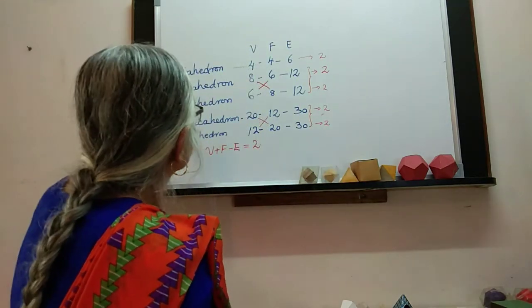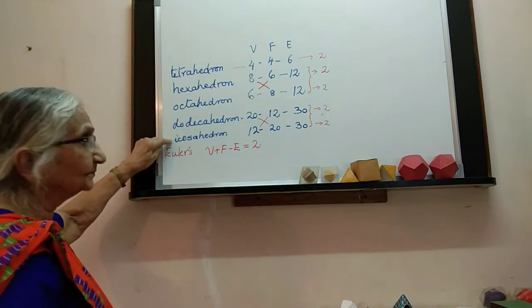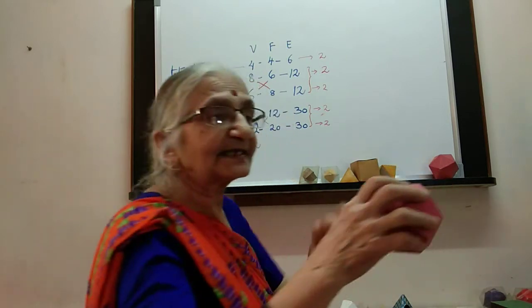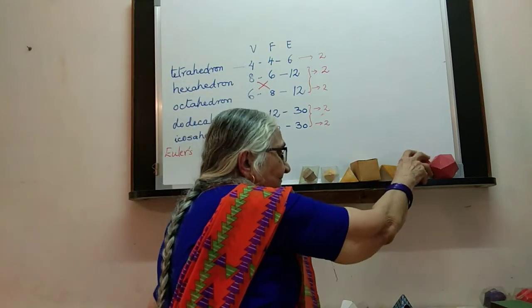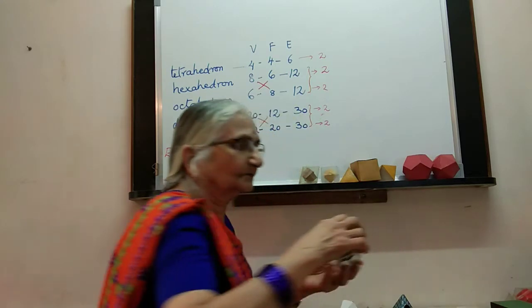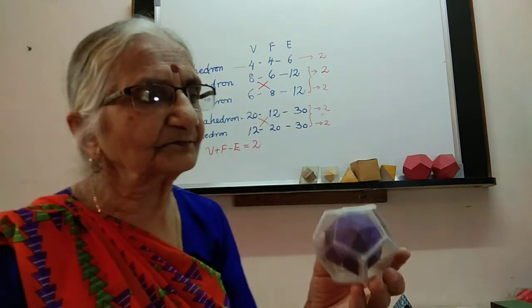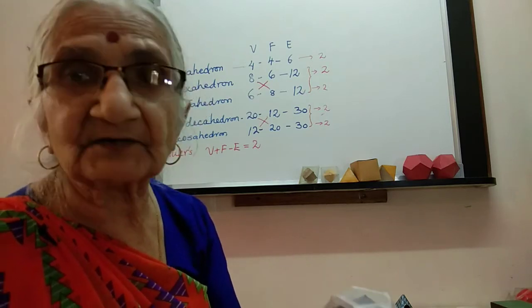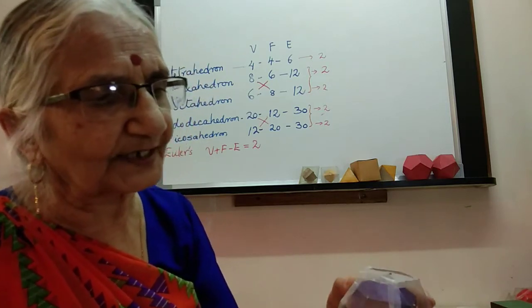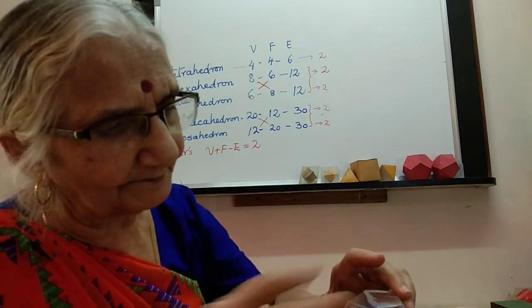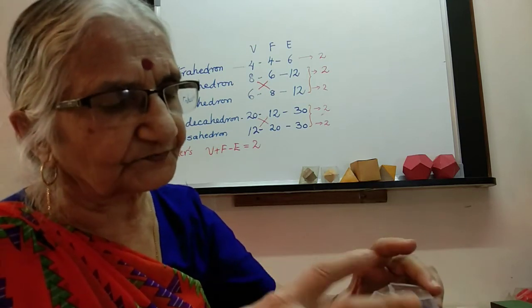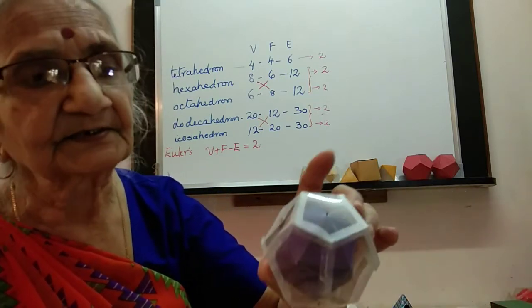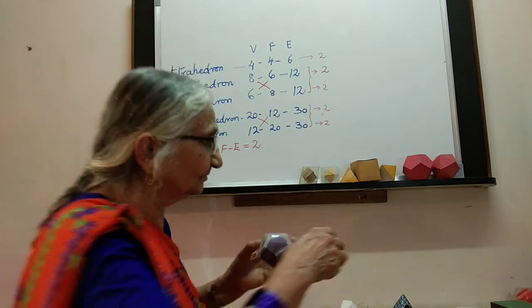Okay, now does that happen for these two also? Let us see. Let's take a dodecahedron. 12 sides, so we'll get 12 vertices. Here is a dodecahedron. When you take the centers and join them, you can see here is a pentagonal cap, and you have an icosahedron inside the dodecahedron, and the other way around.